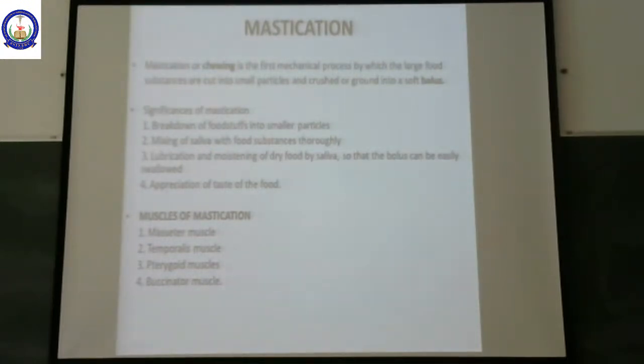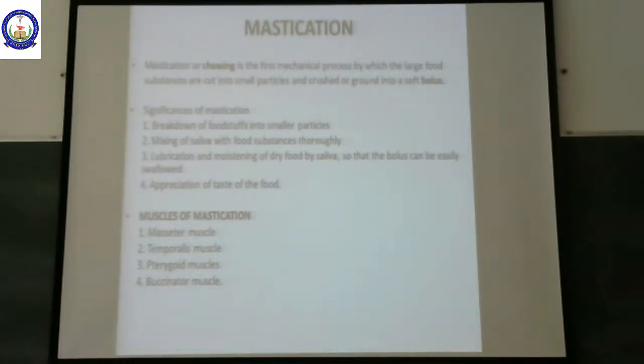I repeat, mastication means the food that we put into our mouth is broken down from large food substances into smaller particles and is crushed into a ground substance. This is called as mastication. The particles which are crushed and ground, we call it as bolus. Now, what is the significance of mastication? What is the importance of mastication?